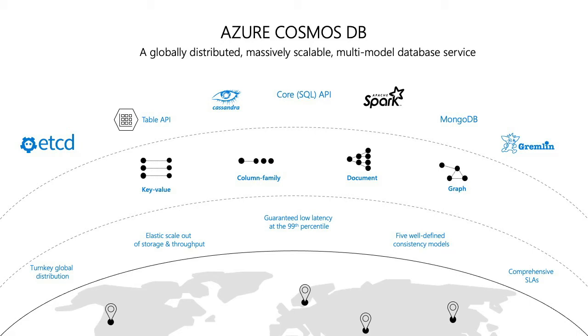As a product, it guarantees low latency of less than 10 milliseconds, irrespective of the scale-out options. For developers, there are 5 well-defined consistency models you can choose from. With other products available in the market today, you get either strong consistency or eventual consistency, but Cosmos DB is a unique product that provides 3 intermediate consistency levels between strong and eventual that you can choose from, and it's backed by comprehensive SLAs. So let's move on to see why customers use Azure Cosmos DB.